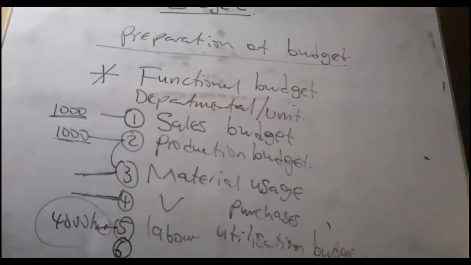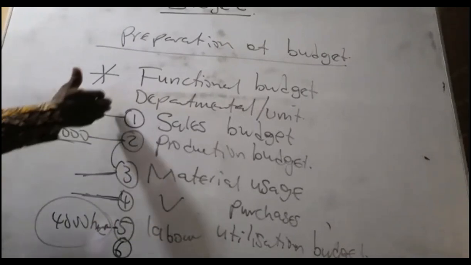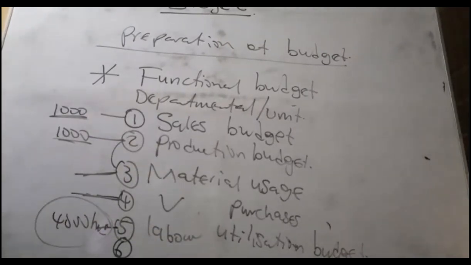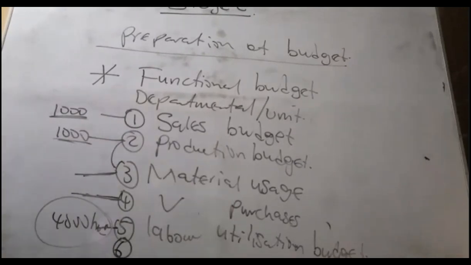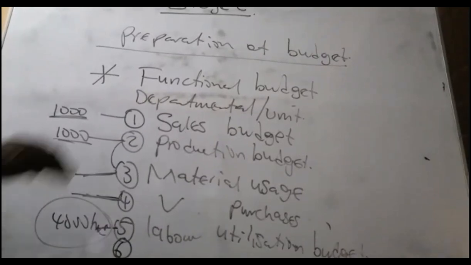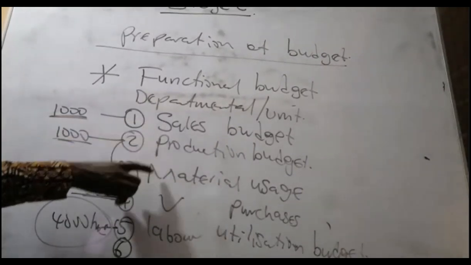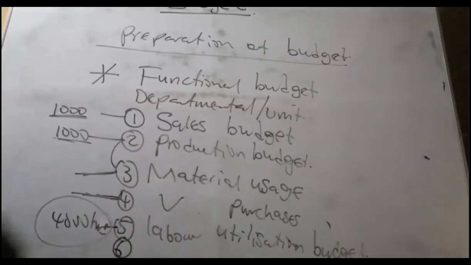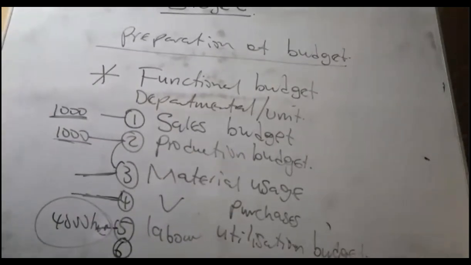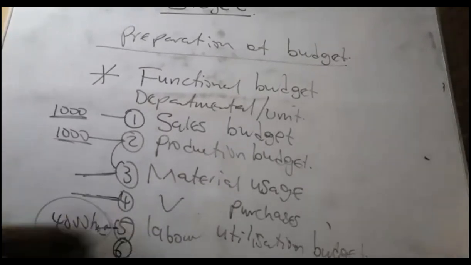Let me ask a question before we go straight to the game. Now, with this budget, let's assume that you are the management accountant and you've asked them to prepare. Which of these they should prepare first? Because we have to know one first. So where are you going to start from? Will it be sales budget or production budget or material or labor or purchases? Which one are you going to start from first? Or you should start from as I've listed it? No, someone can start from where? Material. So I can also start from where? Labor.